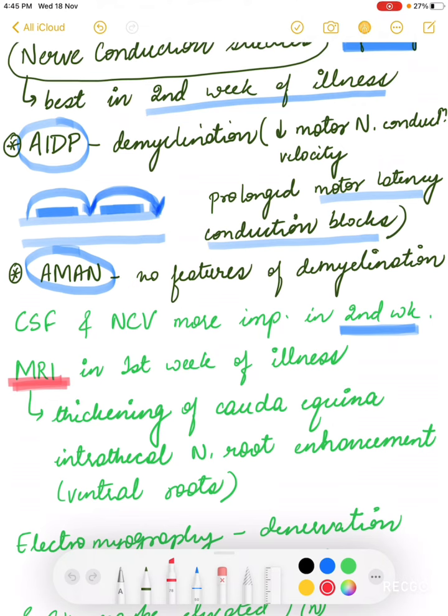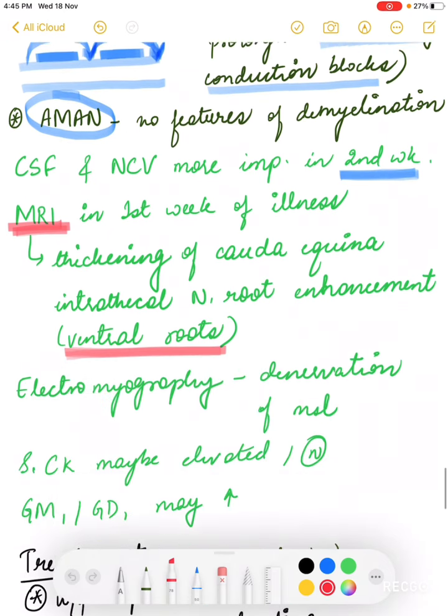There is a thickening of the cauda equina. The intrathecal nerve root enhancement is seen mainly in the ventral roots. As I told you, the GM1 antibodies attack the ventral roots and hence the motor pattern in the weakness. So, MRI nowadays is also very important when we talk about GBS.